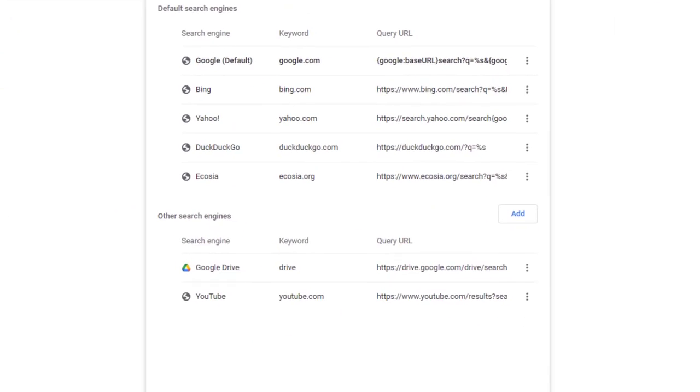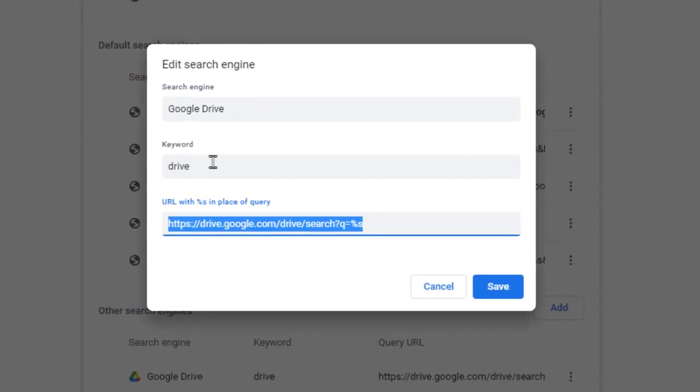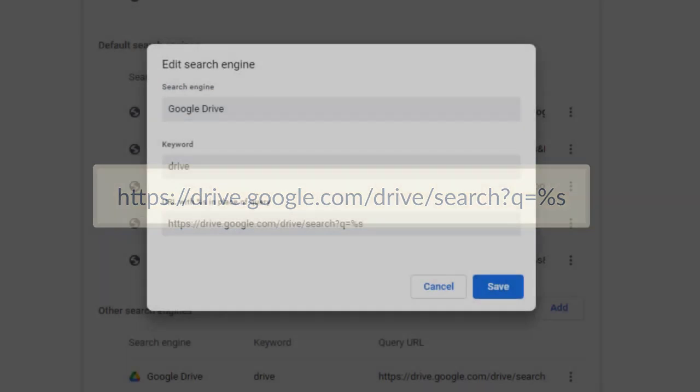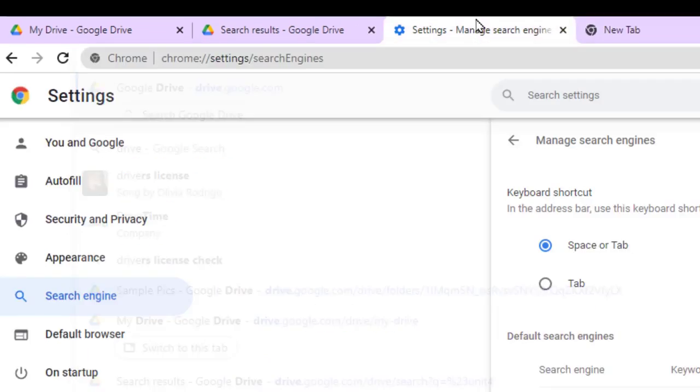Click Add, then fill out the form. The search engine would be Google Drive. The keyword could be whatever you want, like drive. And the URL is the only really tricky part. You'll need to type this exactly or copy paste it. I'll also leave it in the video description. Now, once you've set that up, it should work pretty easily.